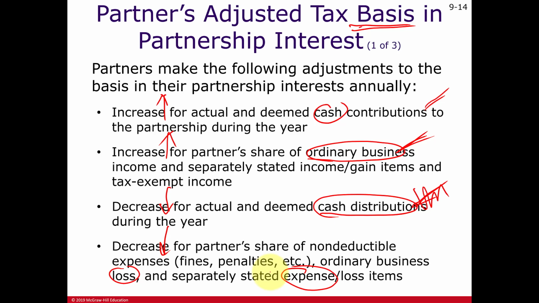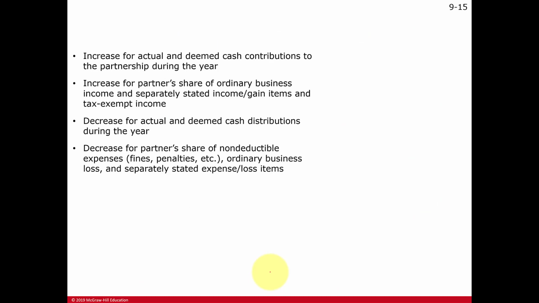Let's analyze these different situations by using maybe a debit and credit from the viewpoint now of the partnership. So let's have a couple of different columns here, a debit column and a credit column. Again, we're looking at the viewpoint of the partnership and not the partner. So here the partnership is receiving cash from a partner. So of course cash is an asset. We know we increase assets with a debit, so we debit cash.